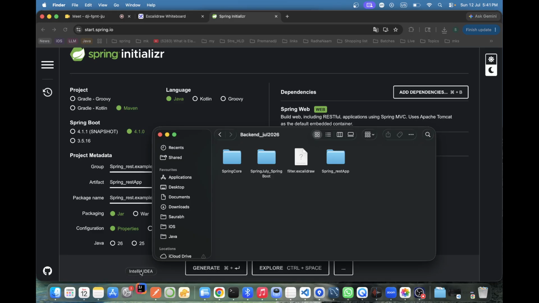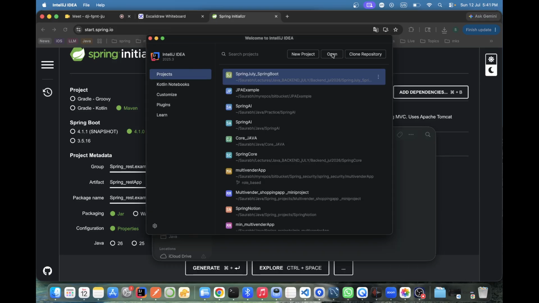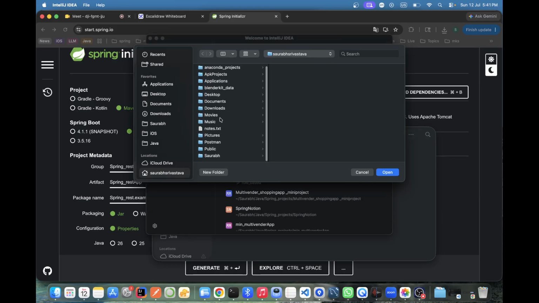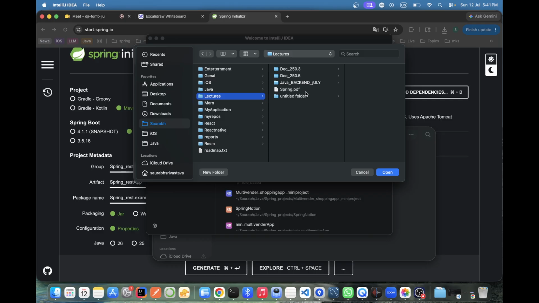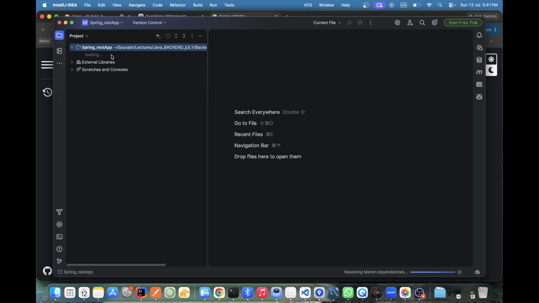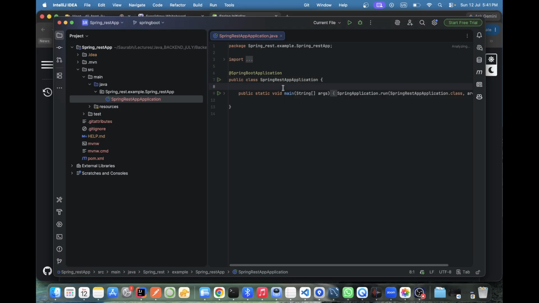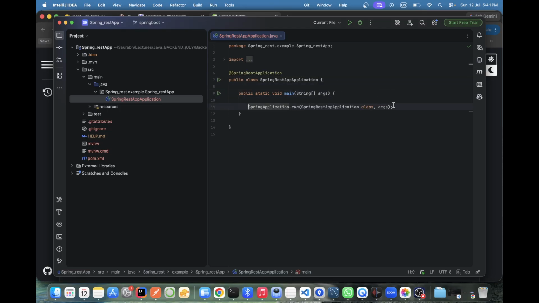Now here I need to integrate. Open. Is it working now or any issue?